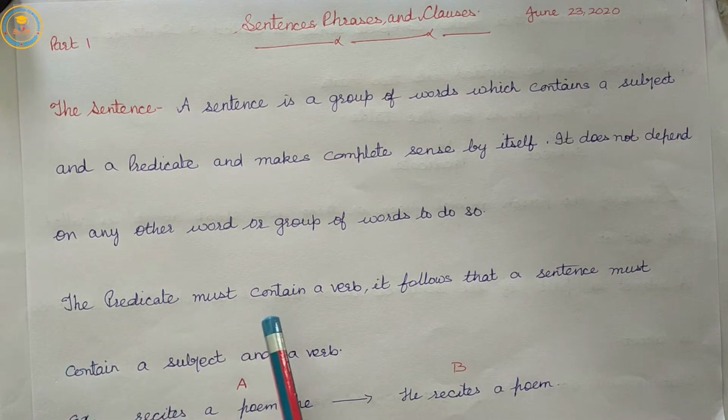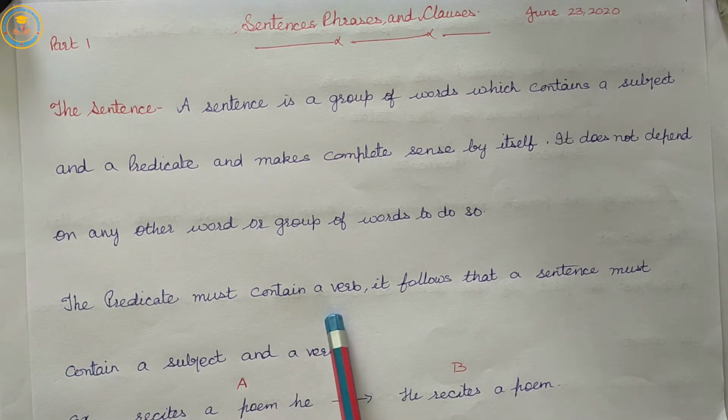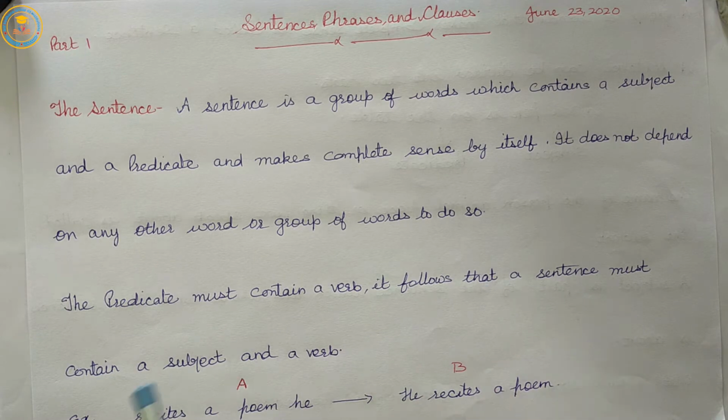The predicate must contain a verb. It follows that a sentence must contain a subject and a verb. So, a sentence contains a subject and a verb, and it may also have an object and modifiers.